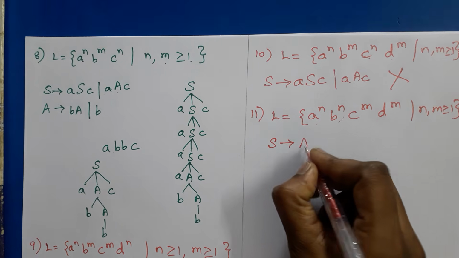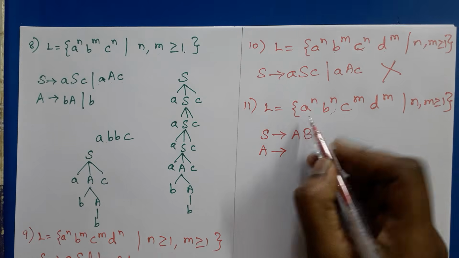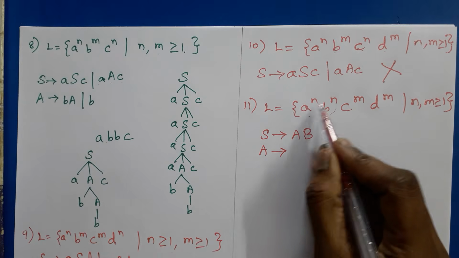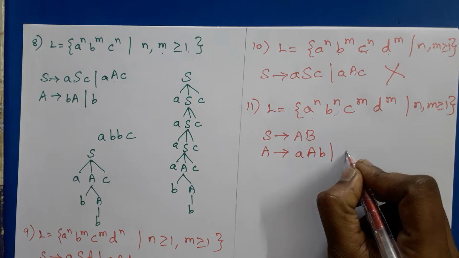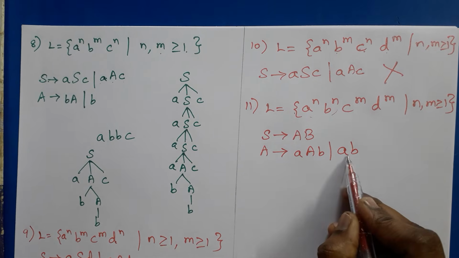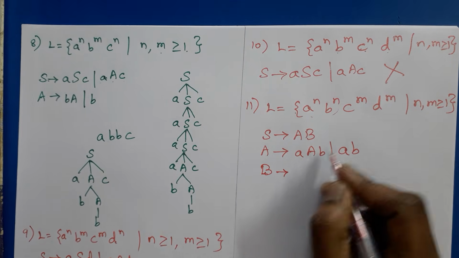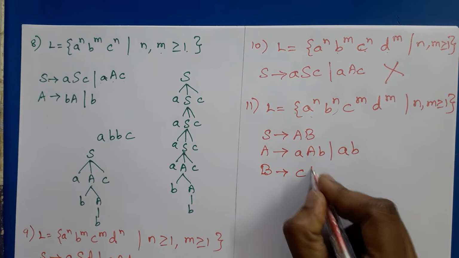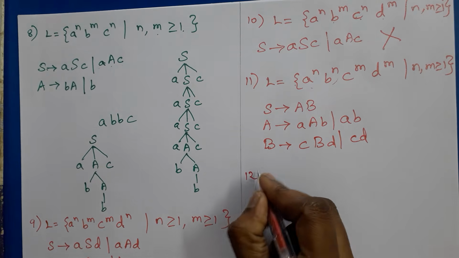So S can be replaced by two variables A, B, and for A we need to get the number of A's and B's equal, right? So AAB bar AB. AAB should be repeatedly applied. Finally, it should be replaced by AB. Similarly, B should be replaced by CBD bar CD. Okay.